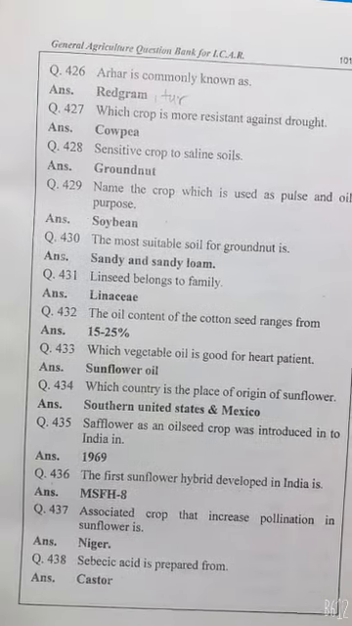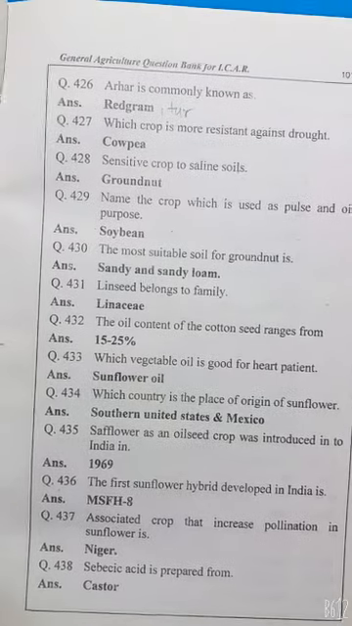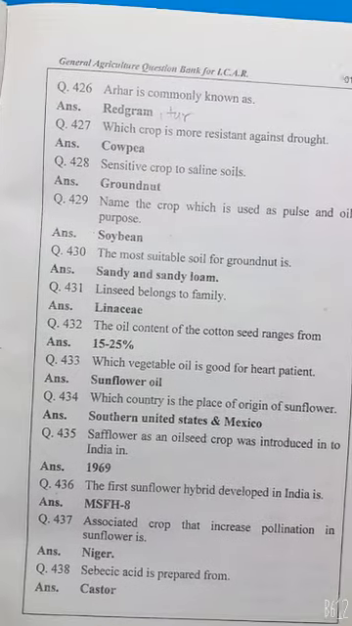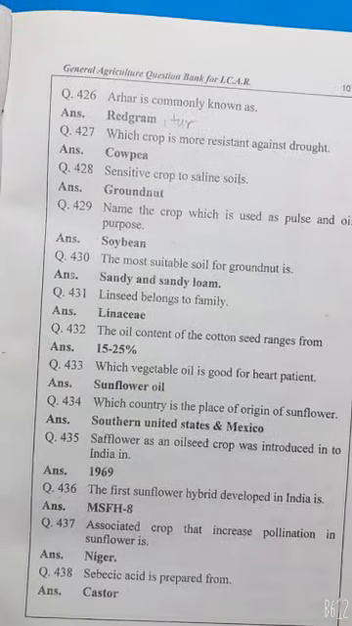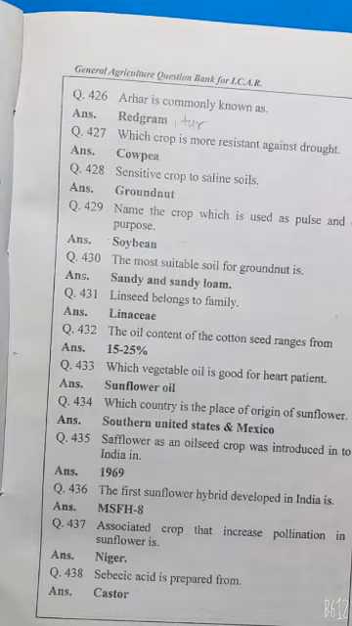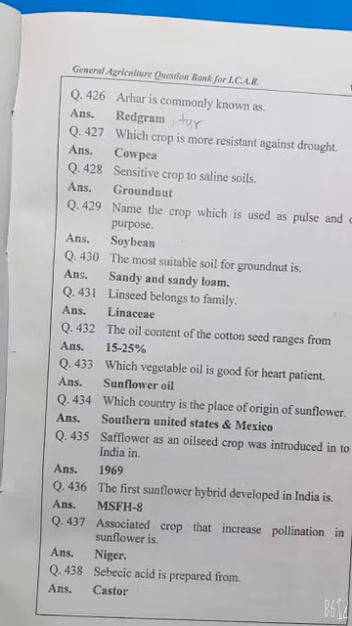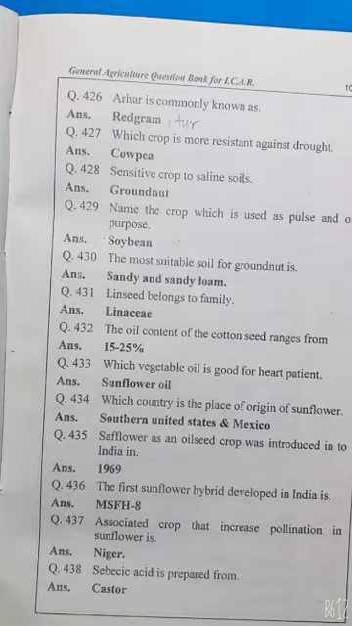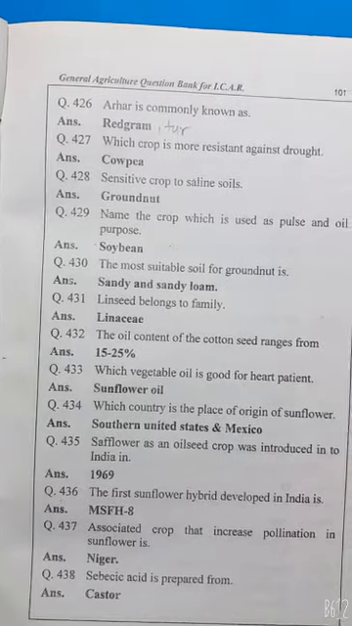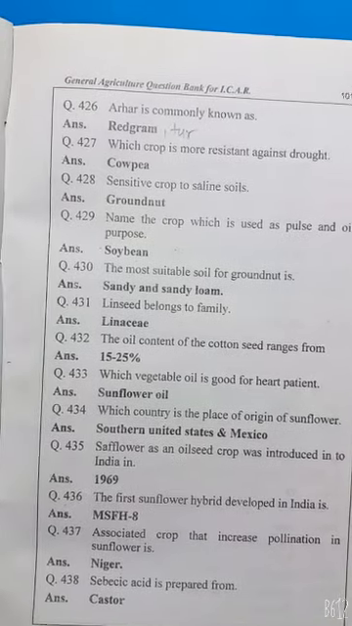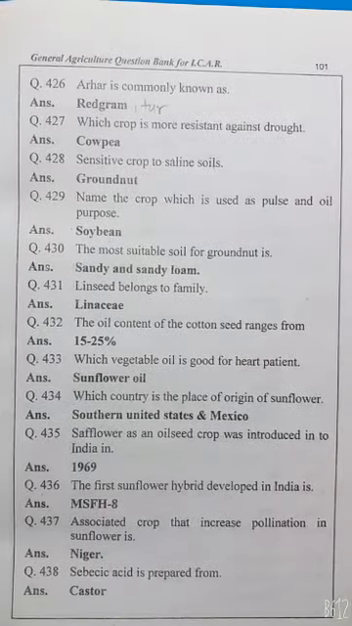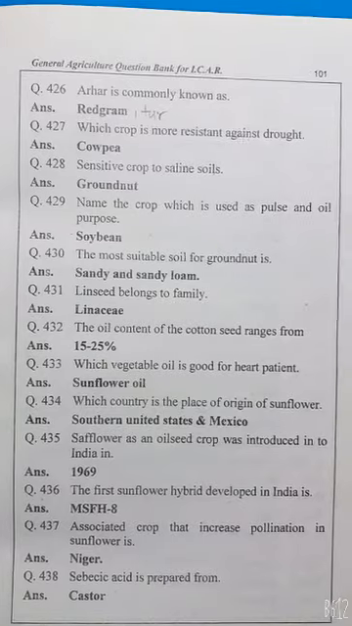The oil percentage of the cotton seed ranges from 15 to 25%. Which vegetable oil is good for heart patients? Sunflower oil. Which country is the place of origin of sunflower? South United States and Mexico. Safflower as an oilseed crop was introduced into India in 1969. The first sunflower hybrid developed in India is MSFH 8. The associated crop that increases pollination in sunflower is Niger.